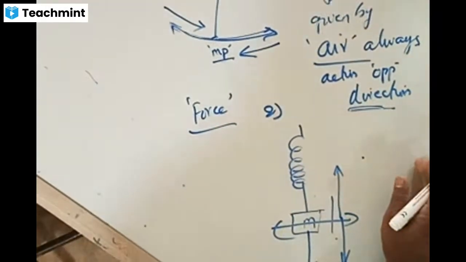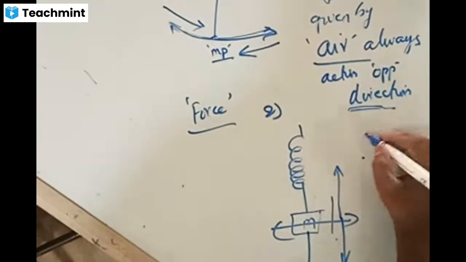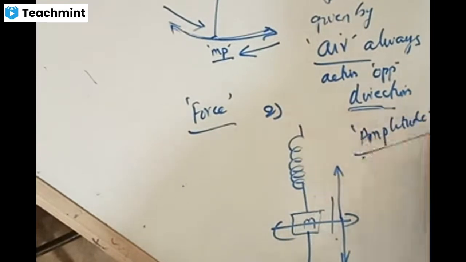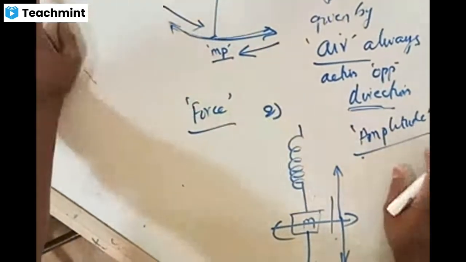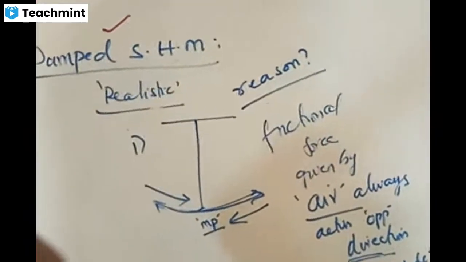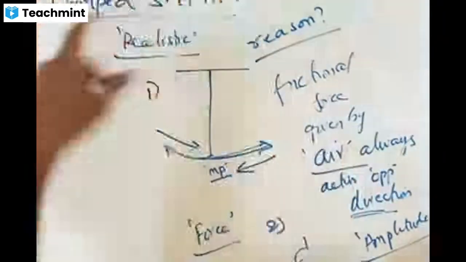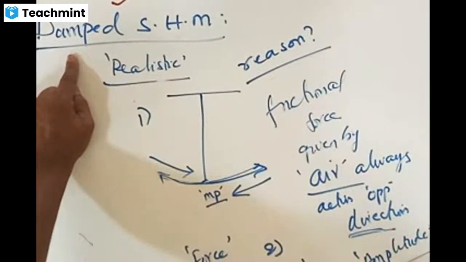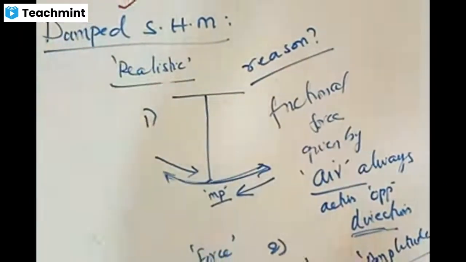Okay, so what is the conclusion now? What do you mean by decrement of amplitude? Oscillations of decreasing amplitude are called damped oscillations. Basic definition. What is that? Oscillations of decreasing amplitude are called damped oscillations.